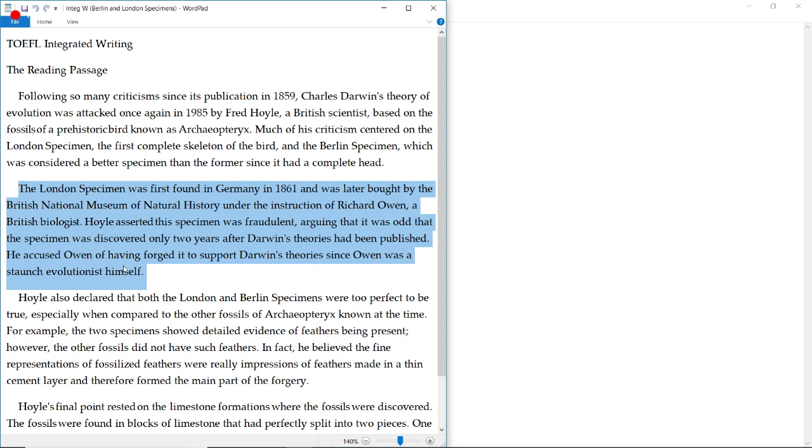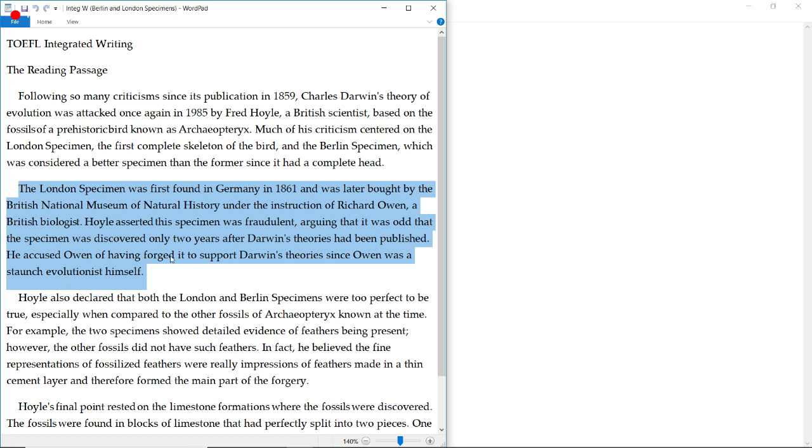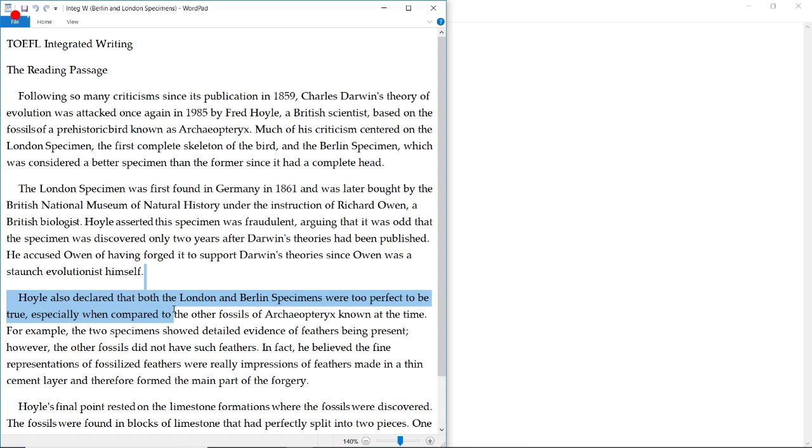Okay, so the reading's first reason is basically saying that the London specimen is quite suspicious because it was discovered only 2 years after Darwin's theory of evolution was published. And Fred Hoyle also believes that Richard Owen, who was the person that decided to purchase the London specimen, is a staunch evolutionist, so a strong believer, a firm believer in the theory of evolution. So Fred Hoyle believes that Richard Owen forged it. So forged it, made it up out of thin air, okay? It's not real. All right, now the second body paragraph.